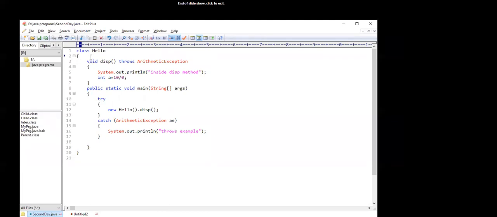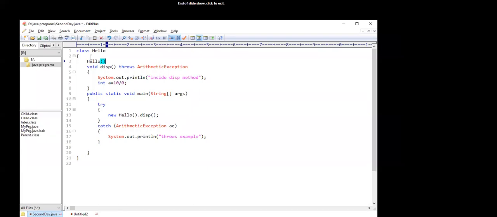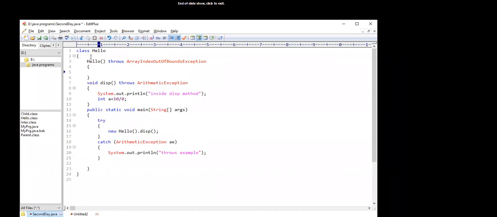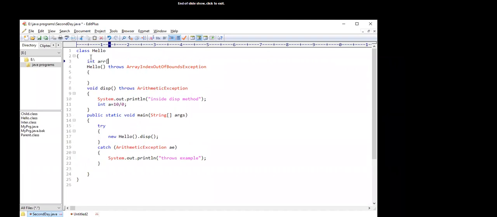And if we have a constructor like this, Hello, throws ArrayIndexOutOfBoundsException. Here the array size is 5.